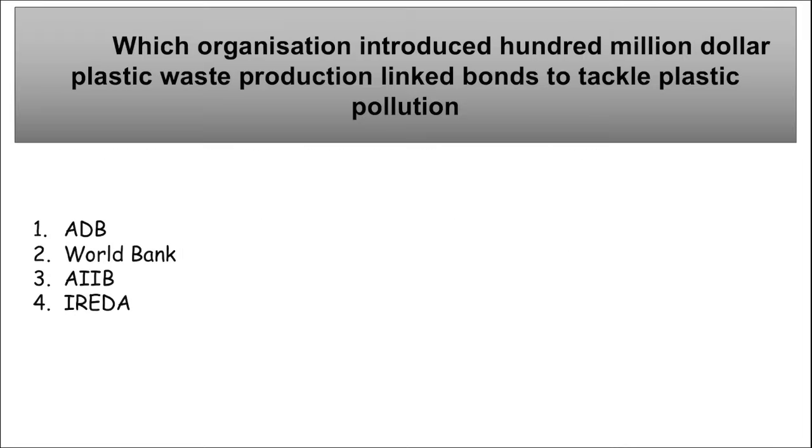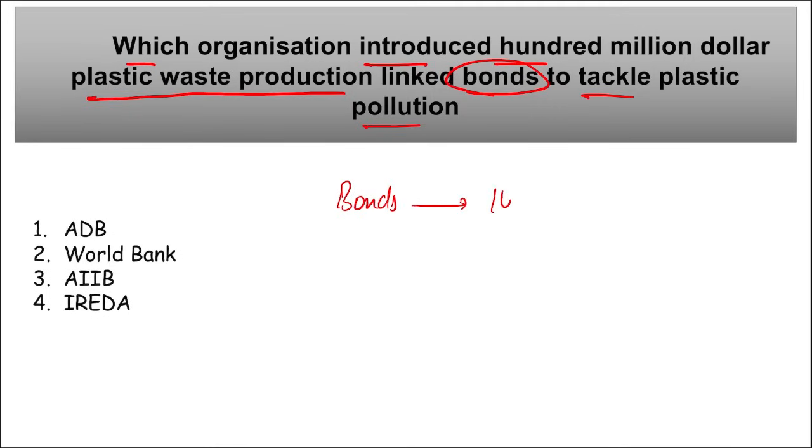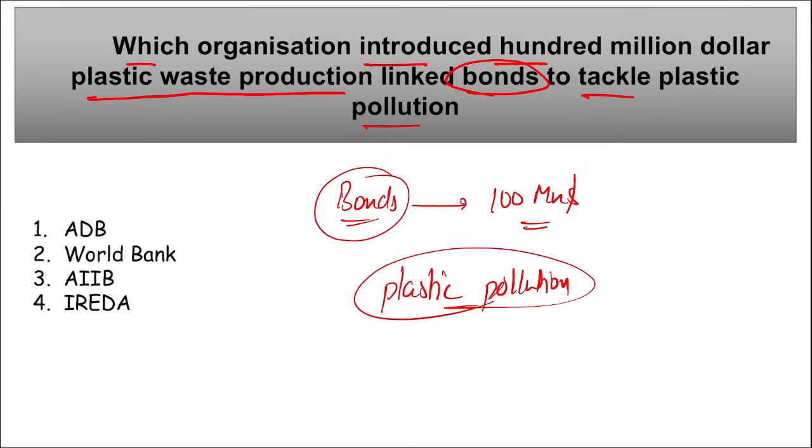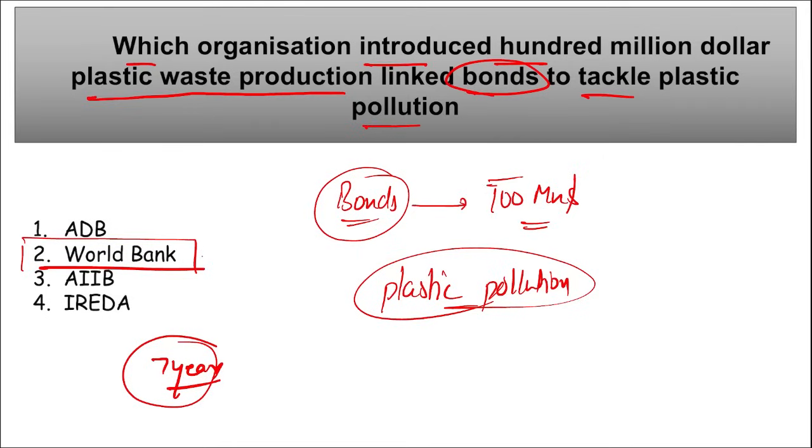Next is, which organization introduced $100 million plastic waste production linked bonds to tackle plastic pollution? Recently, bonds worth $100 million were unveiled by which organization in order to tackle plastic pollution? The amount generated through these bonds, close to $100 million, will be used to eliminate plastic pollution. These bonds were raised by the World Bank, and they are a 7-year plastic waste reduction linked bond.